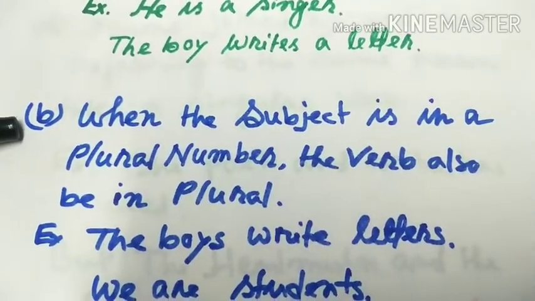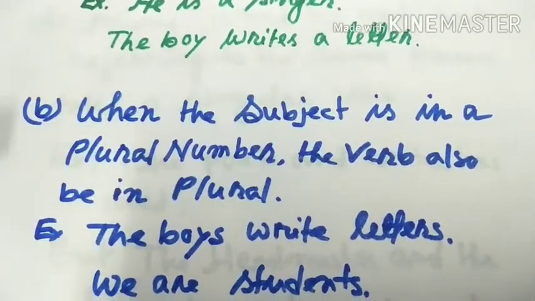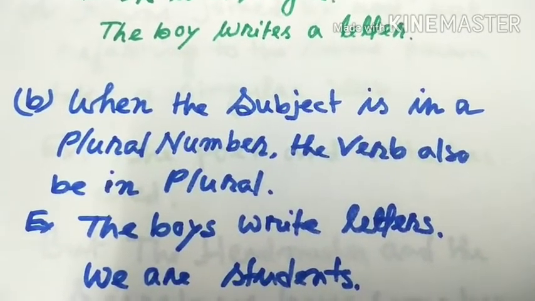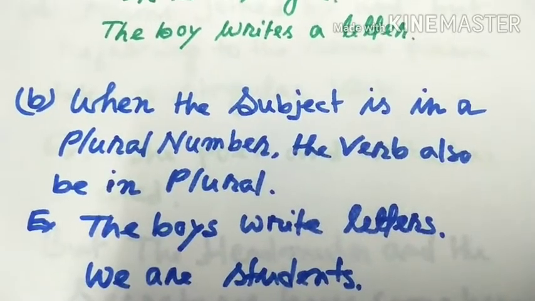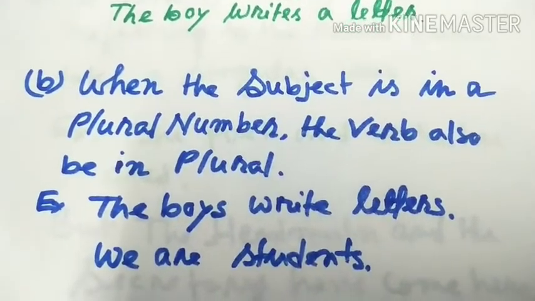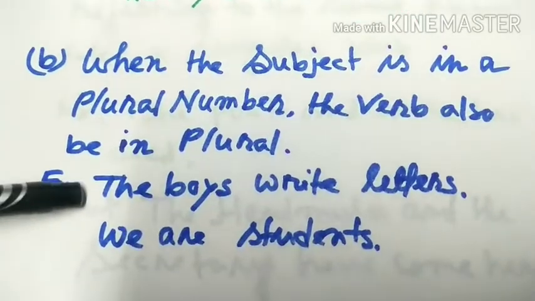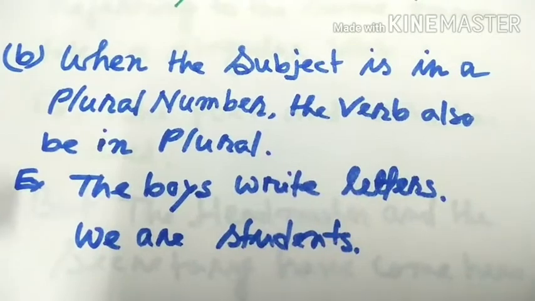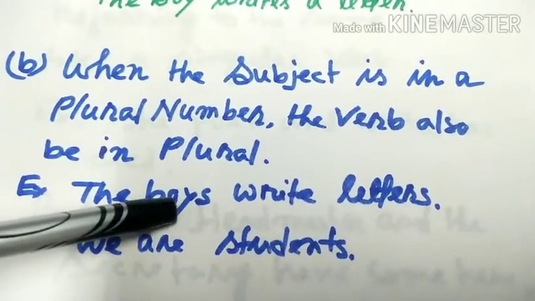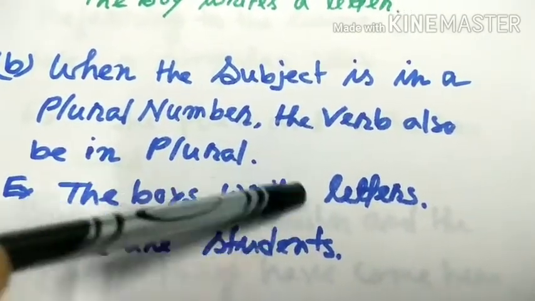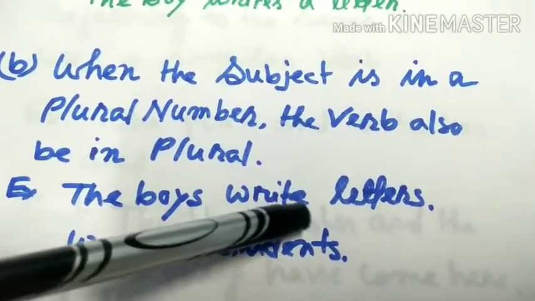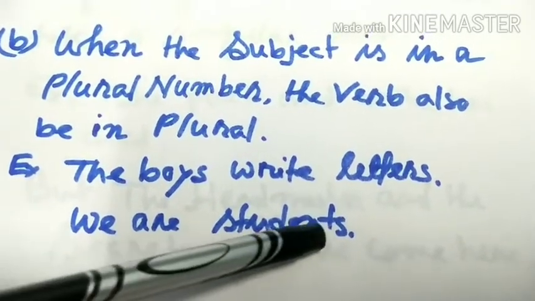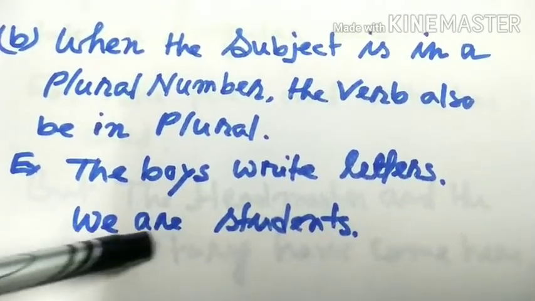Let's come to this point. When the subject is in a plural number, the verb also must be in plural. That means if the subject is plural, then we have to use the verb also in plural. Let us explain with this example. The boys write letters. The subject here is plural, the boys. So the verb also is in plural, that is write letters. Next one, we are students. The subject is plural, so we have to use are.